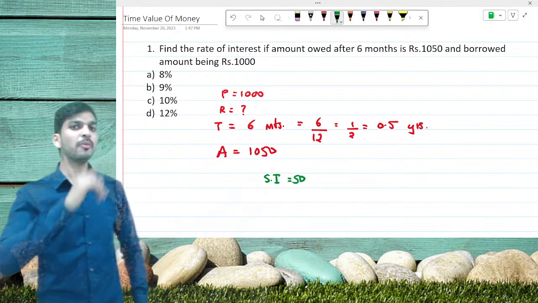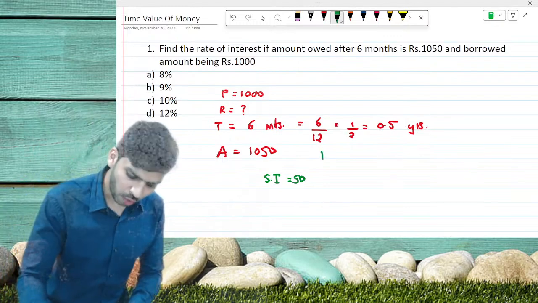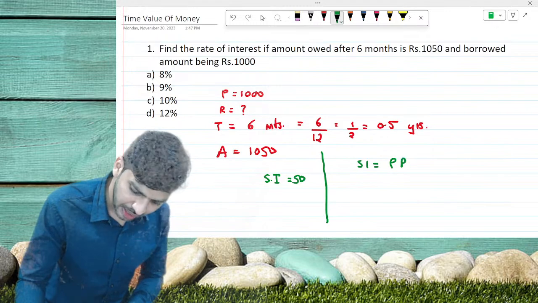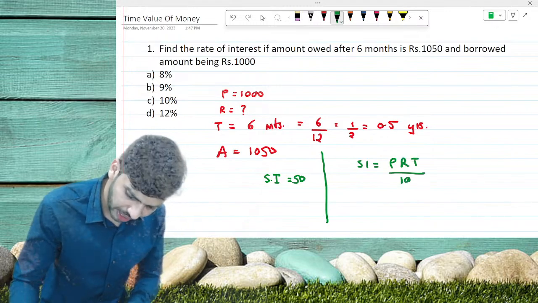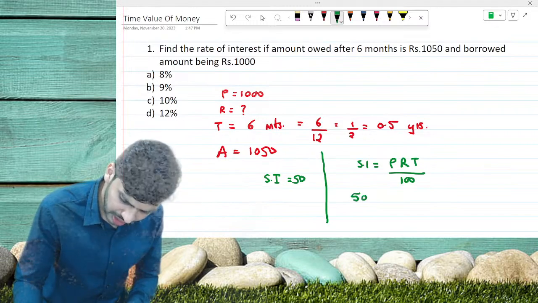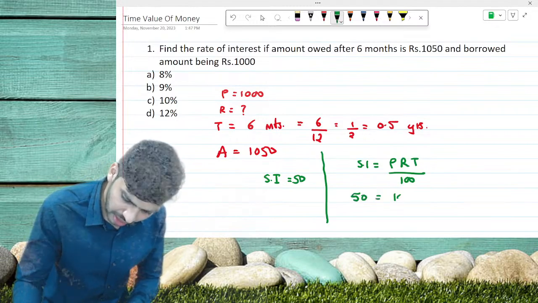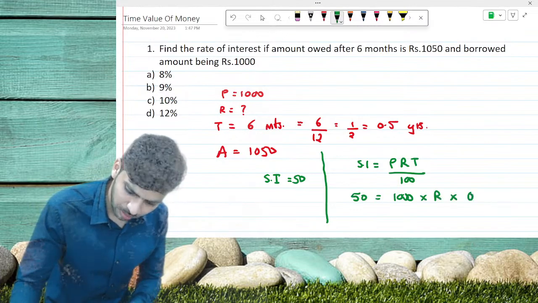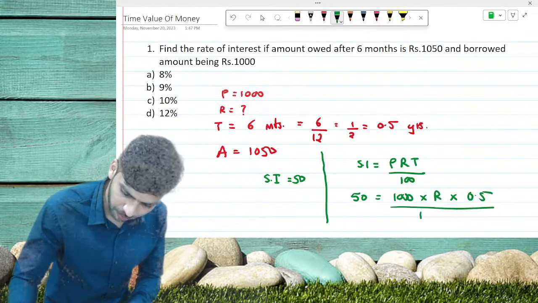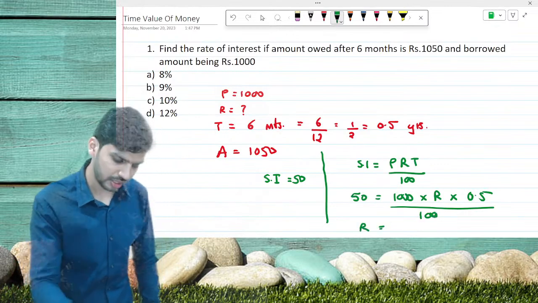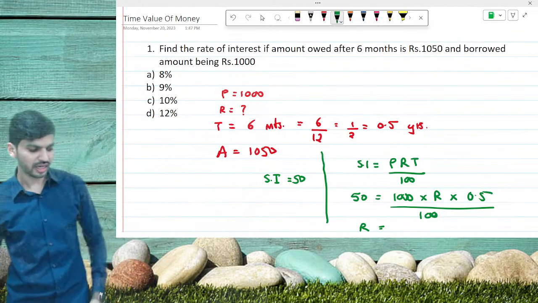Now let's apply the formula of simple interest. Simple interest is equal to PRT divided by 100. So 50 is equal to principal 1000 into rate, which is unknown, into time 0.5, divided by 100. All of you just calculate it on your calculators, and I am waiting for your correct answers.